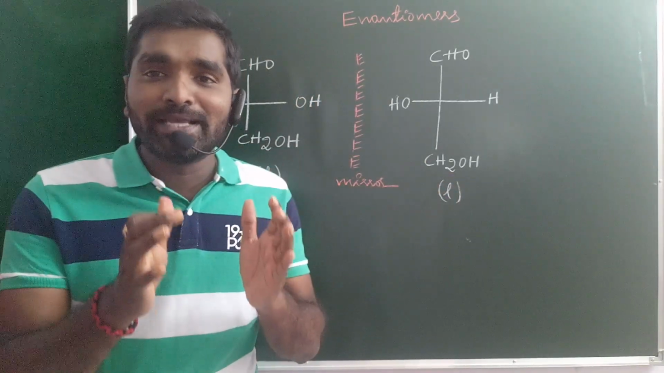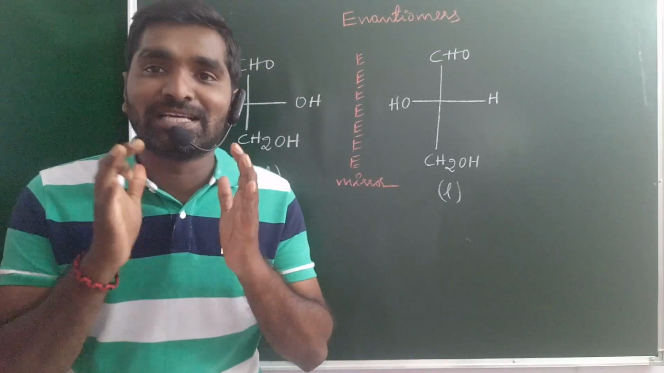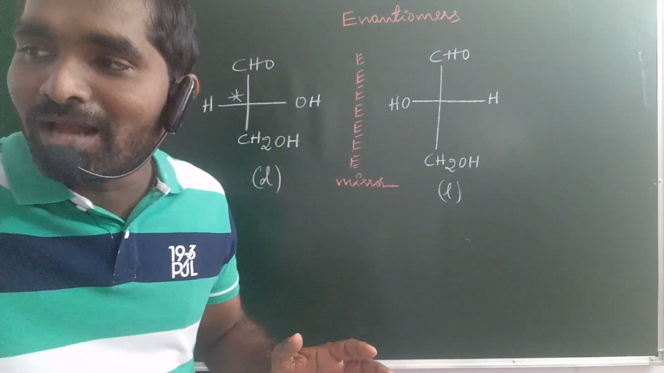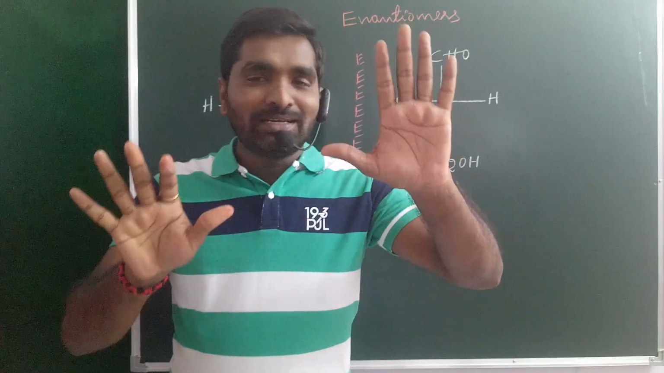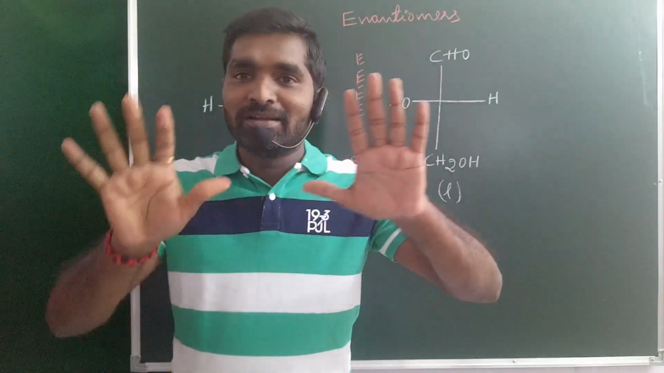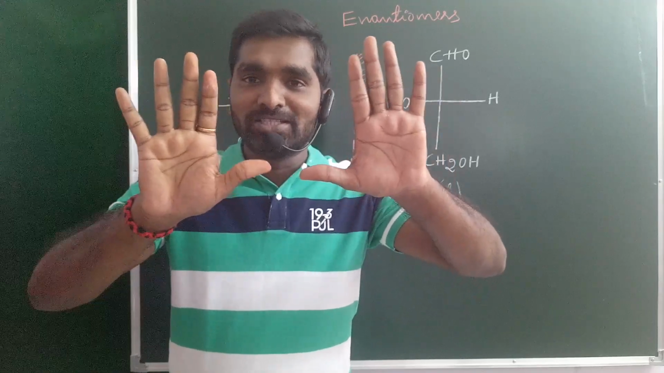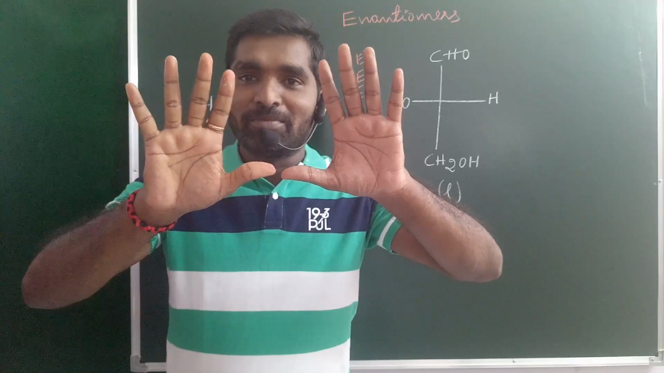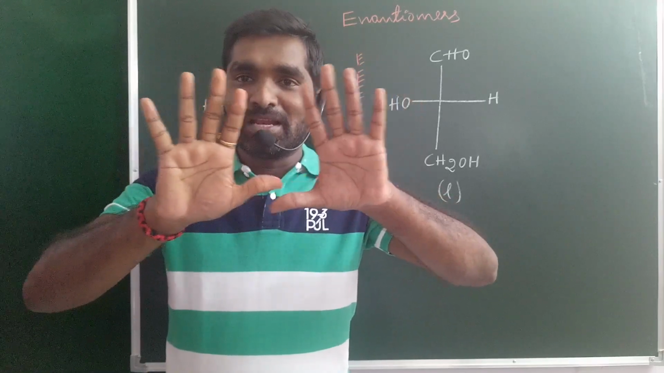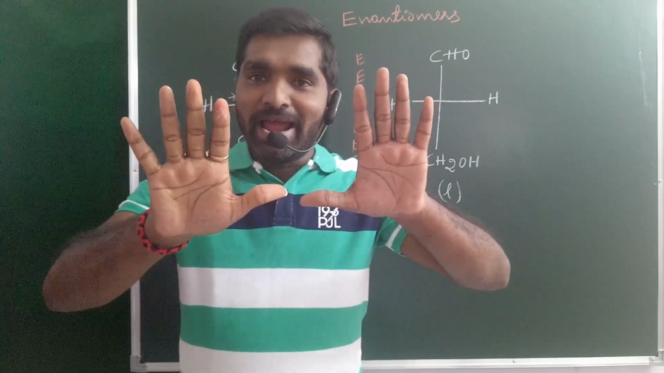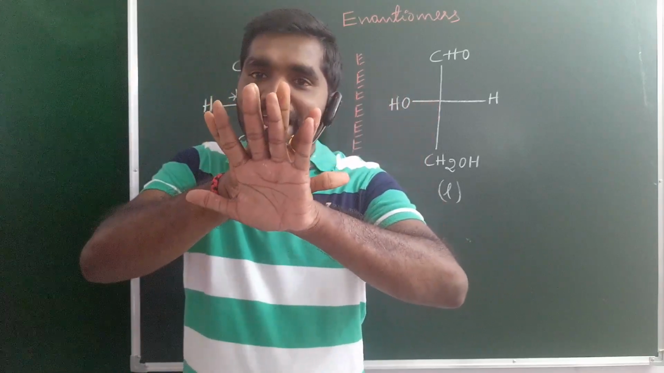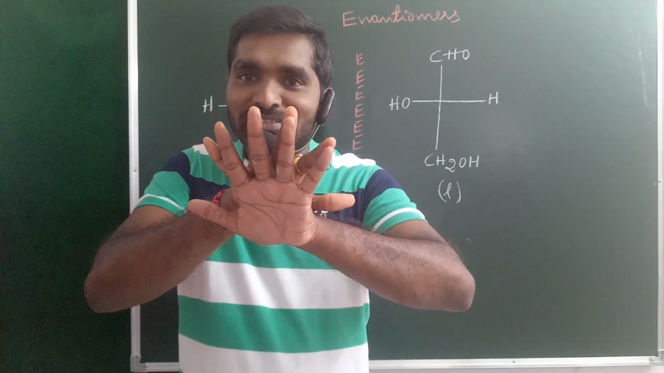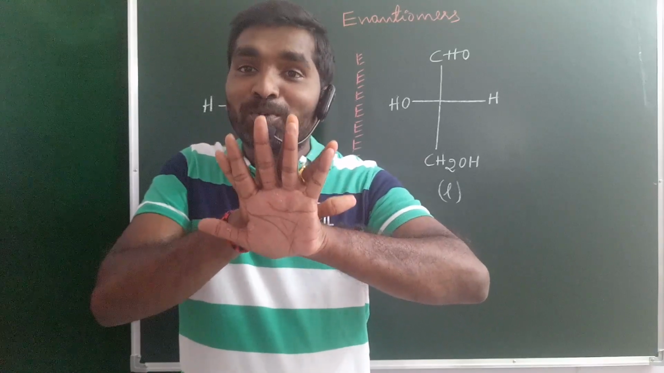That means the two isomers are mirror images to each other, but non-superimposable. What is that word? Non-superimposable. Look at my hand. The left hand is placed in the mirror, and the image is like the right hand. The two thumb fingers are mirror to each other, and all the fingers are mirror images. But when the right hand is placed on the left hand, all the fingers are not correctly matched. So this is non-superimposable.